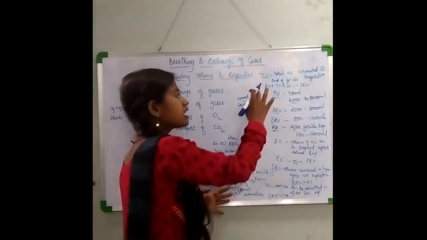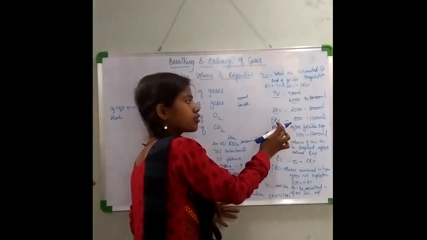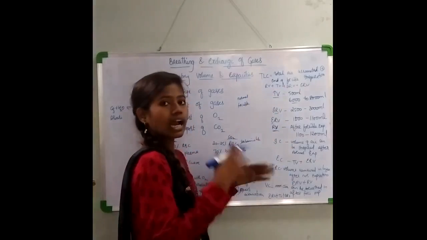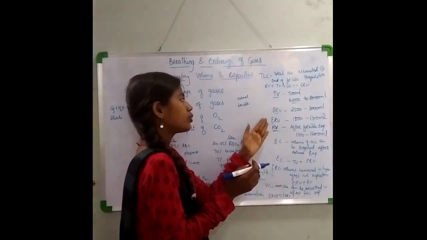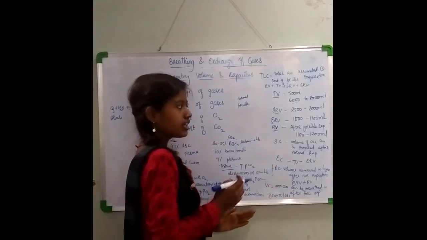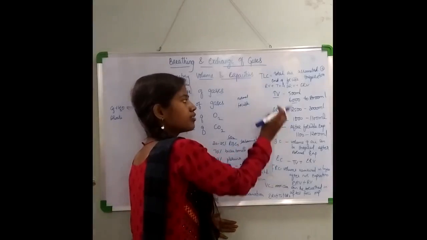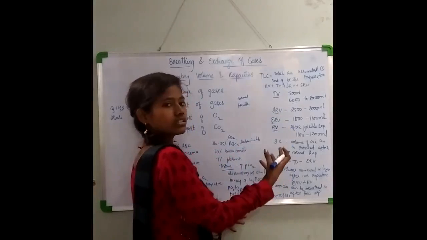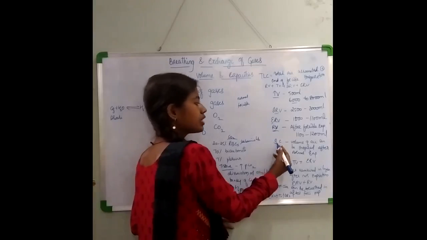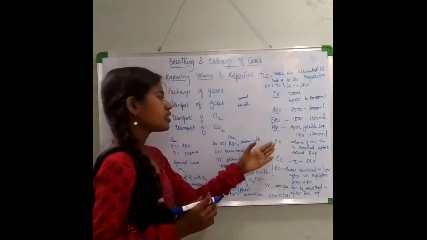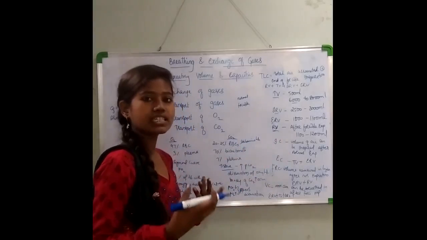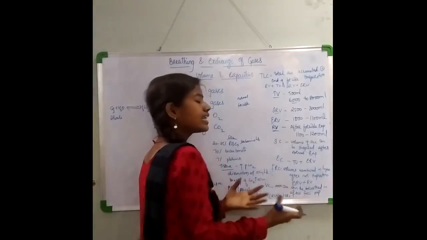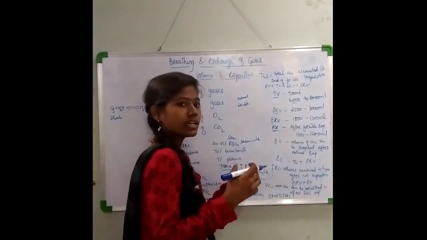So these are the different kinds of volumes. When you combine or add these different types of volumes, it will lead to certain capacities. Now first we will go with the inspiratory capacity. Inspiratory capacity means how much you can breathe in. It is the volume of air that can be inspired after a normal expiration.